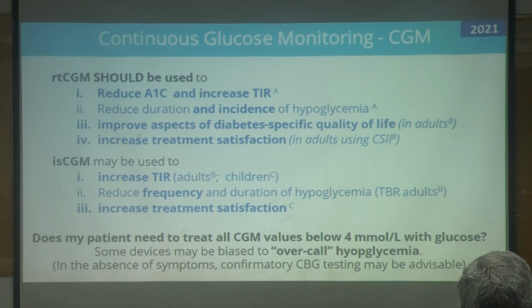Some devices may be biased and overcall hypoglycemia. So when continuous glucose monitoring shows hypoglycemia, don't overtreat or undertreat. Look for symptoms. Many times hypoglycemia will be overestimated in continuous glucose monitoring devices, particularly intermittent continuous glucose monitoring devices.